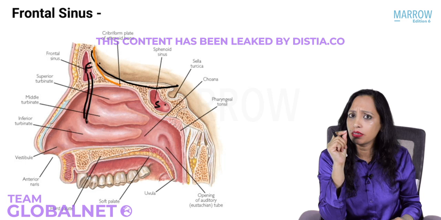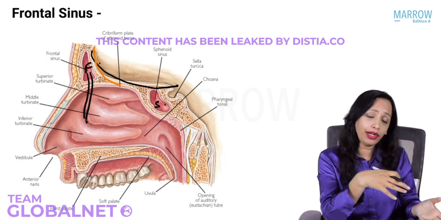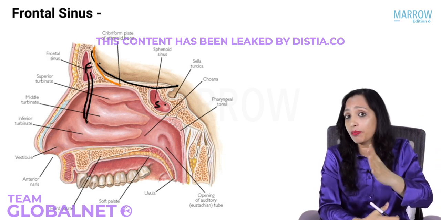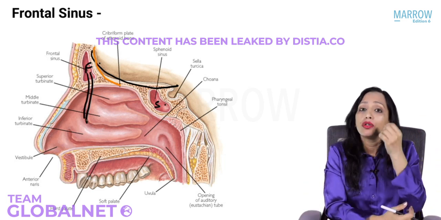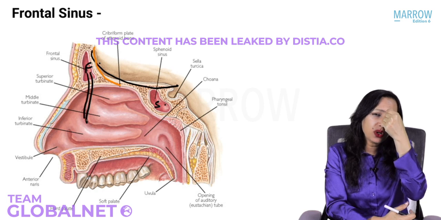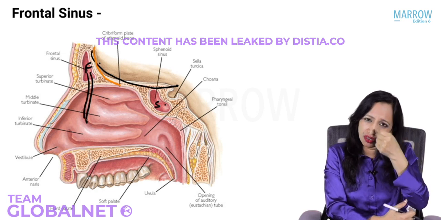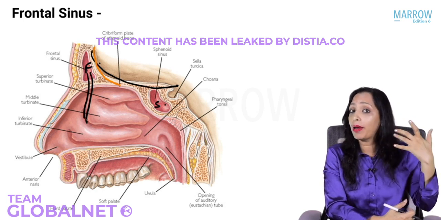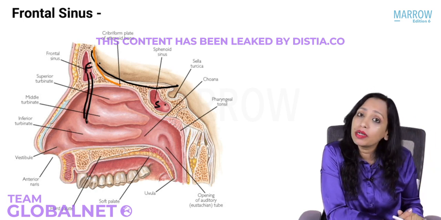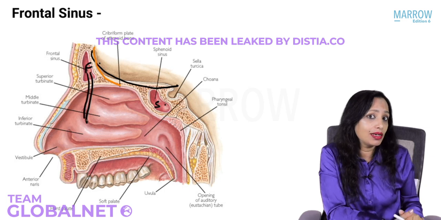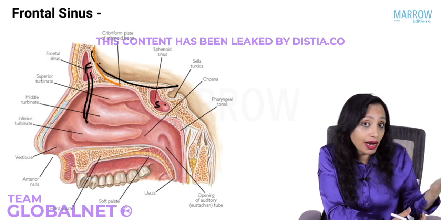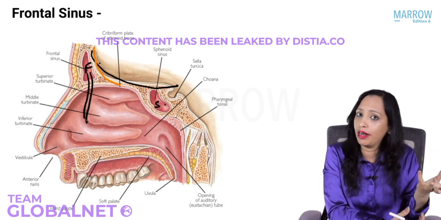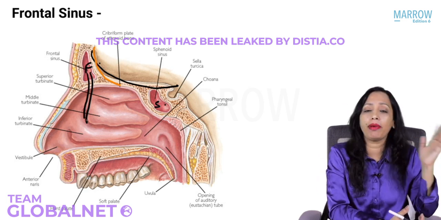So what happens is, when the patient lies down at night, all the secretions collect in the frontal sinus. When he wakes up in the morning and is upright, now with gravity, slowly the secretions start draining because it is helped by gravity. So slowly it will drain, and by evening the headache will be gone. What is this type of headache known as? This is early morning headache or office headache. Or this is also known as periodic headache. Why periodic? It is there in the morning, by evening it is gone.